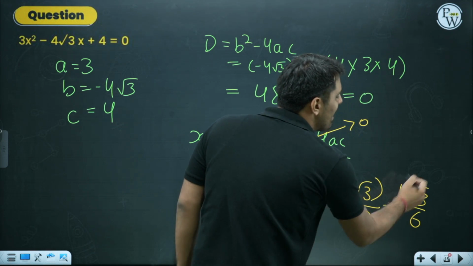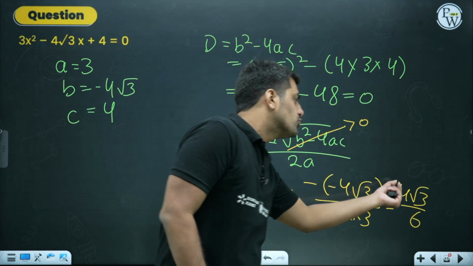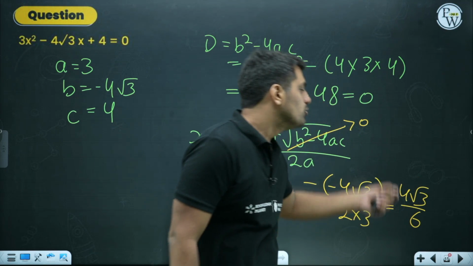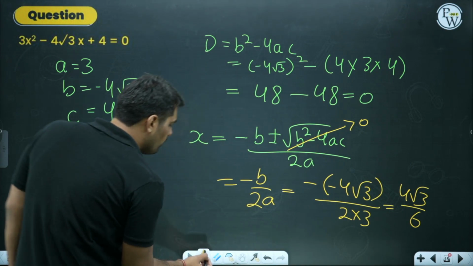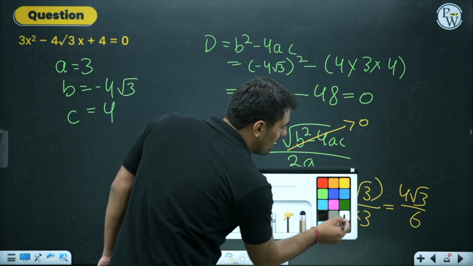You can simplify it further, cancelling out by 2. So this will be 2 over here, 3 over here. Further simplification you can do on your own, but the point should be taken note of over here. And the point was about this.